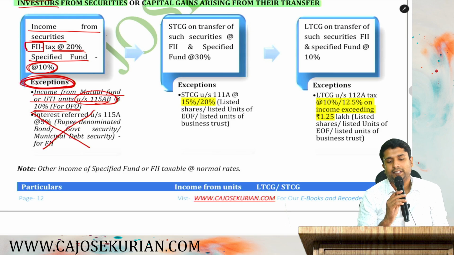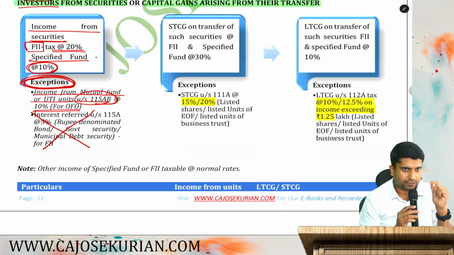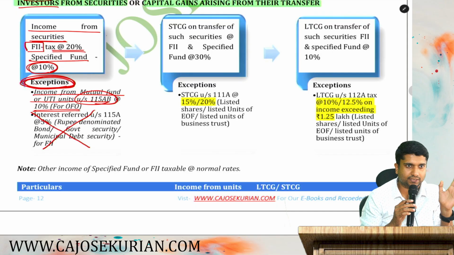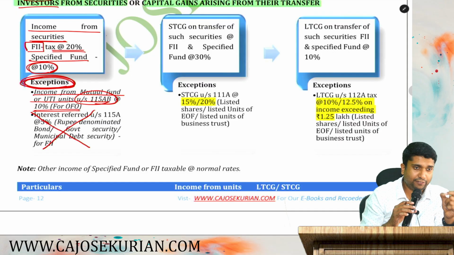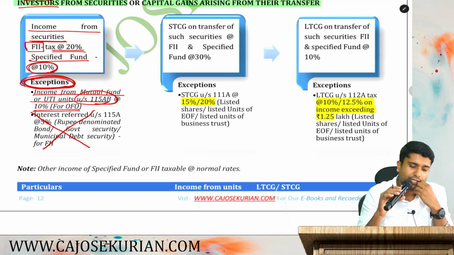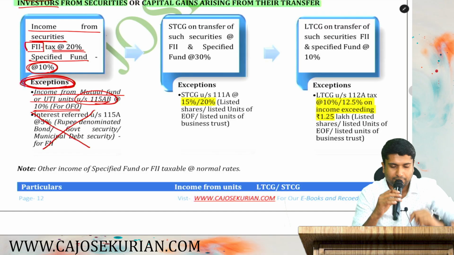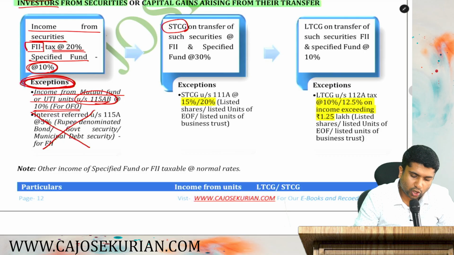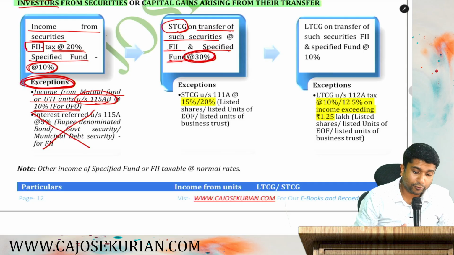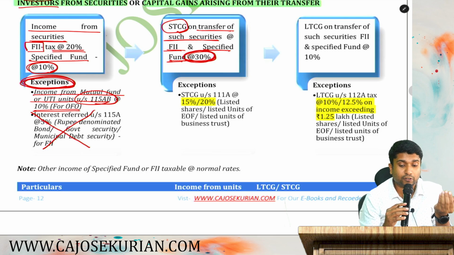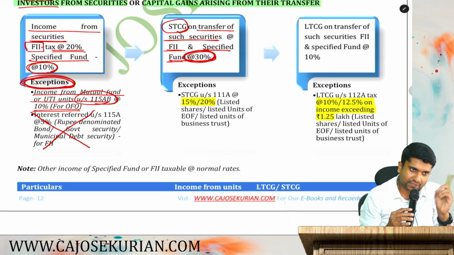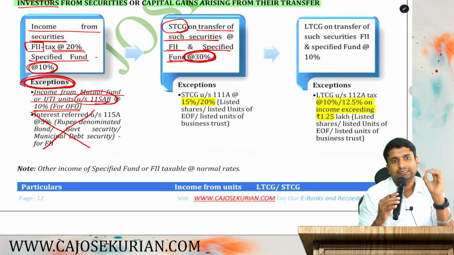So the point is pretty simple. If you are an FII, then all the income from securities will be subjected to 20% rate of tax. If you are a specified fund, all the income from securities will be taxed at 10%. For FII, 20%, and for specified fund, 10%. Now, you have short-term capital gain on transfer of such security. If you are an FII or a specified fund, the rate shall be the same, it shall be 30%. Are you with me? Whether you are FII or specified fund, it doesn't make any difference, the rate shall be 30%.